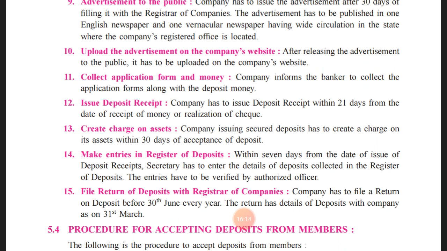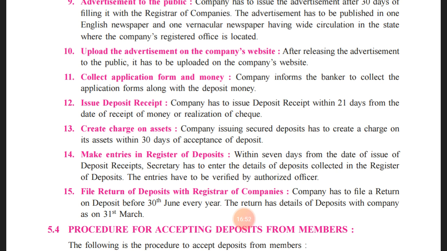After releasing the advertisement to the public, it has to be uploaded to the company's website. The company secretary has to make sure that whatever information is related to the deposits, the advertisement, or the information which the investor can or should have, each and everything is followed and uploaded on the website of the company, so that the information is there for the investor on the company's website where they can satisfy themselves.